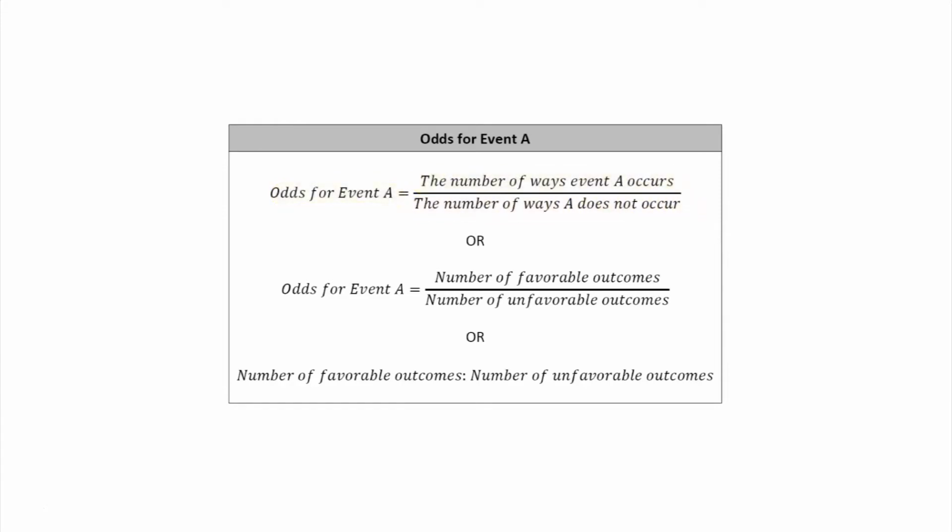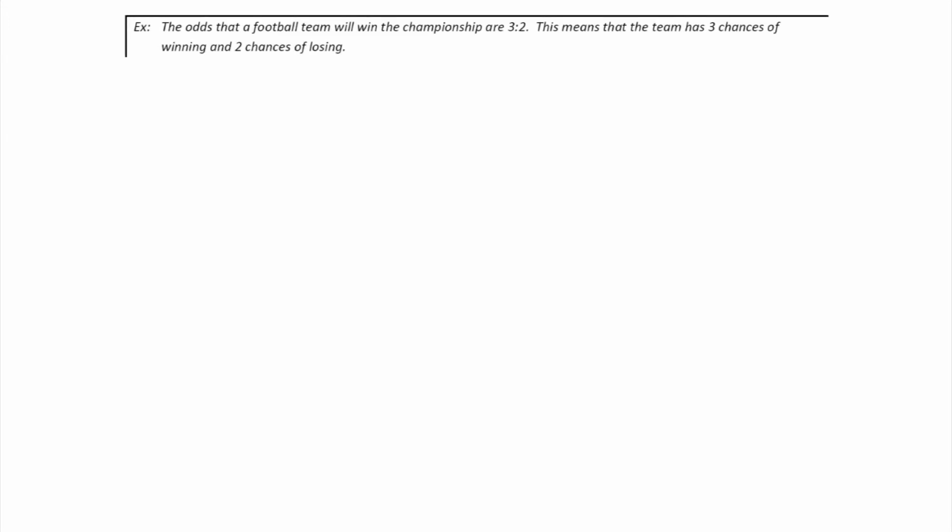Or another way of saying it is that the odds for event A are the number of favorable outcomes divided by the number of unfavorable outcomes. Sometimes odds are stated as a ratio, so it's the number of favorable outcomes, then a colon, and then the number of unfavorable outcomes. So that's when you hear sometimes people say 2-to-1 odds. So the odds that a football team will win the championship might be 3-to-2. This means the team has 3 chances of winning and 2 chances of losing.